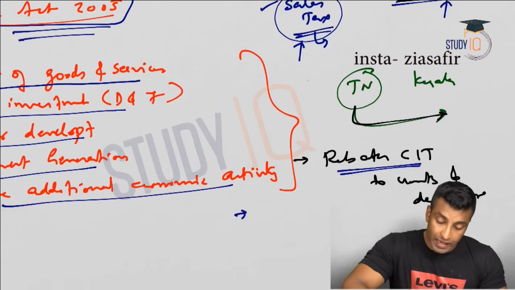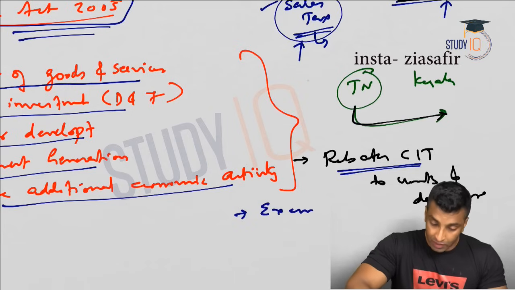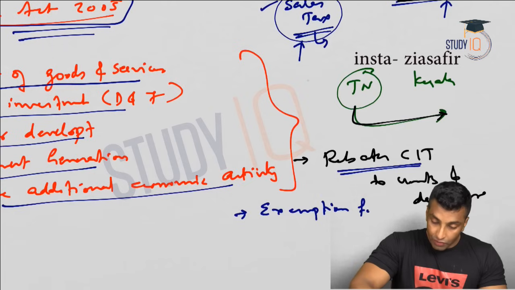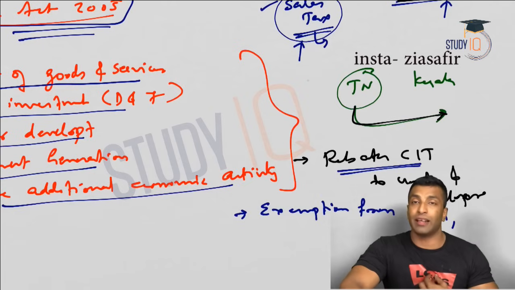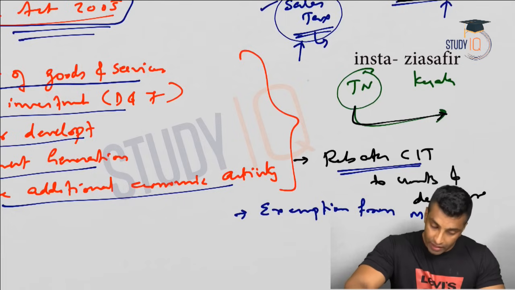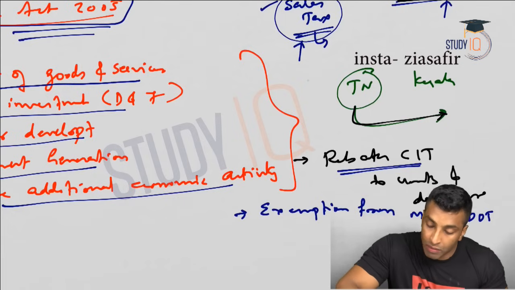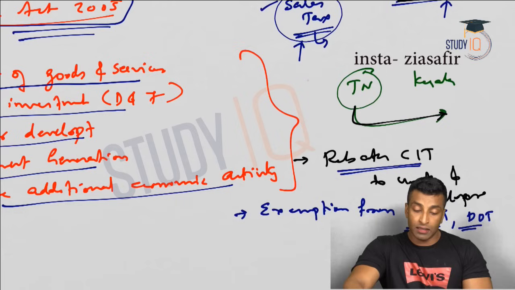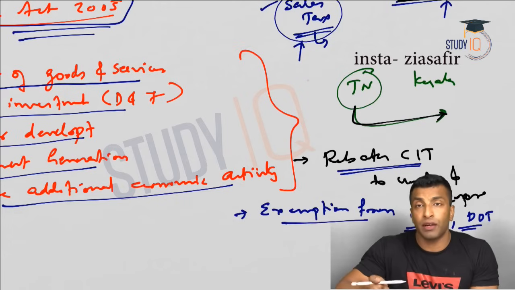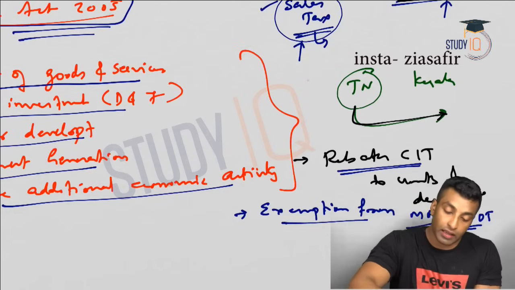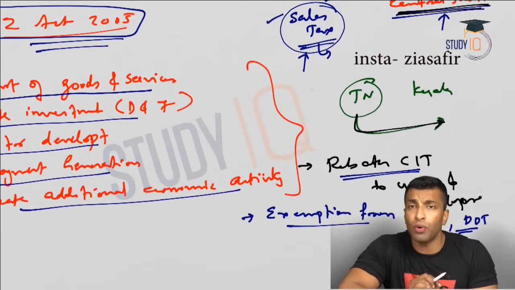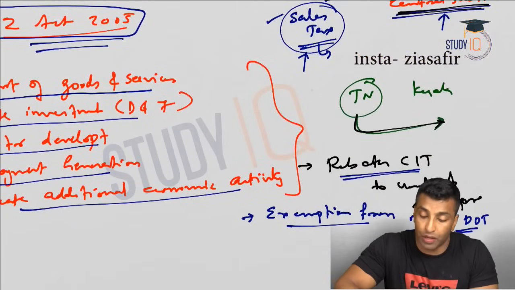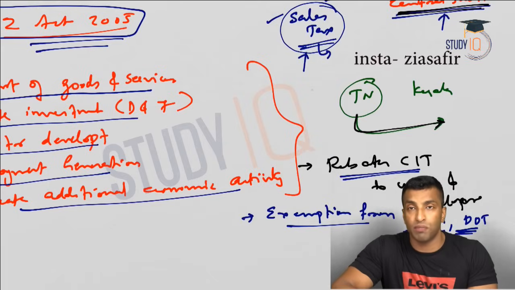The next point, there will be exemption again from minimum alternate tax, MAT. We'll be discussing this in detail in taxation. Okay, and dividend distribution tax. Minimum alternate tax and dividend distribution tax were exempted, but later they were imposed. In this act this provision was there, but later it was imposed. So now SEZ is having these two taxes. So they are not exempted now, it was imposed later.